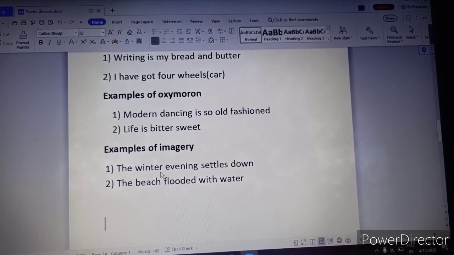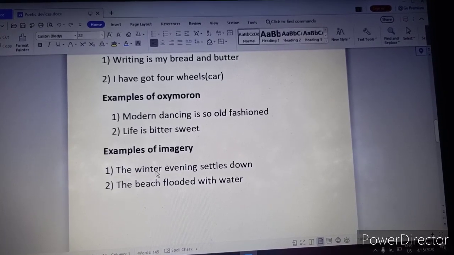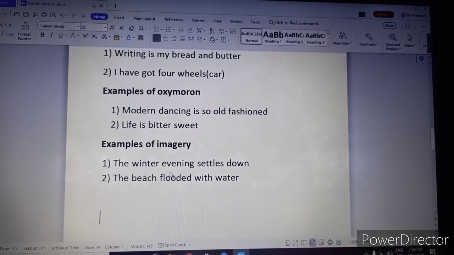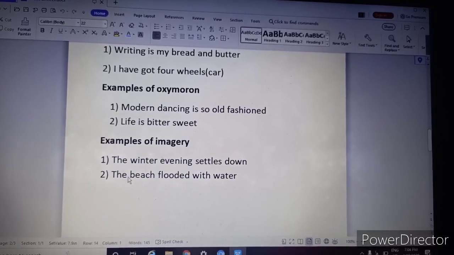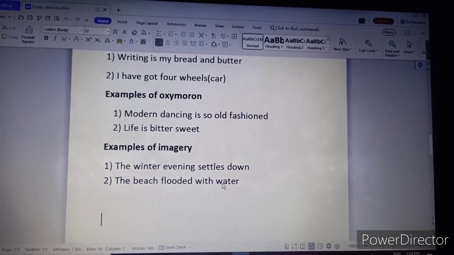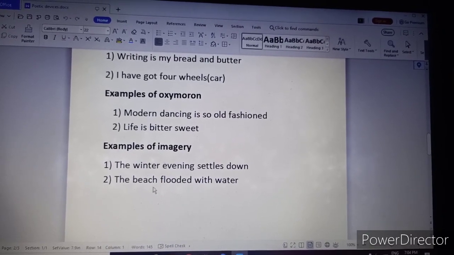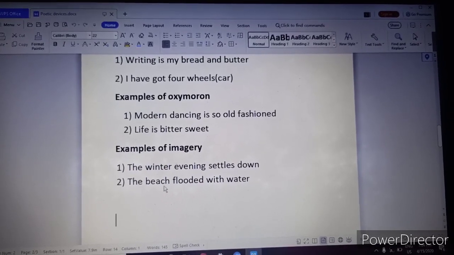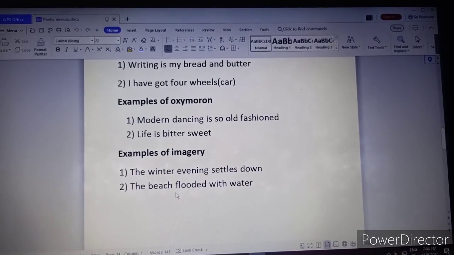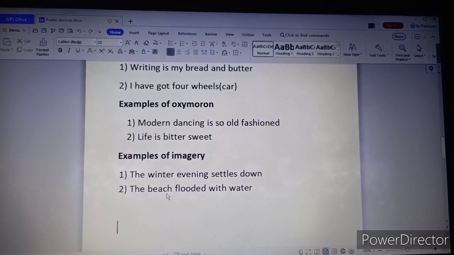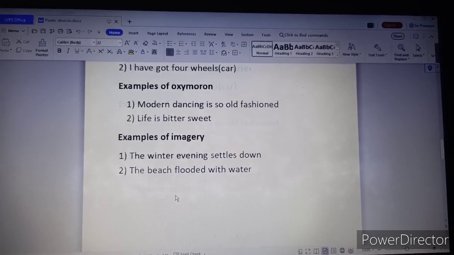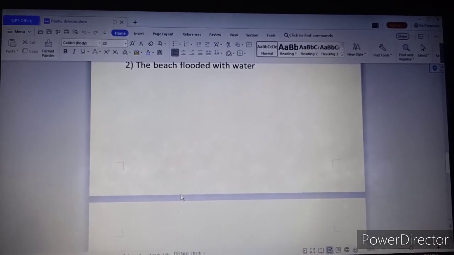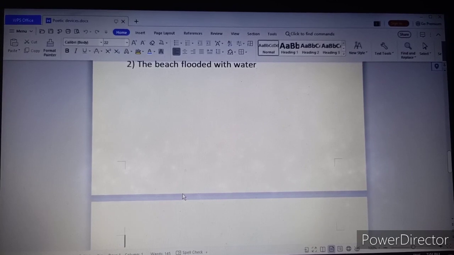When we say the winter evening, definitely the picture, that visual winter evening, that comes to mind. The second one, the beach flooded with water. When you come across this sentence while reading, immediately the picture of beach which is flooded with water comes to your mind. This is imagery. Hope you all understood all these poetic devices which are very important,